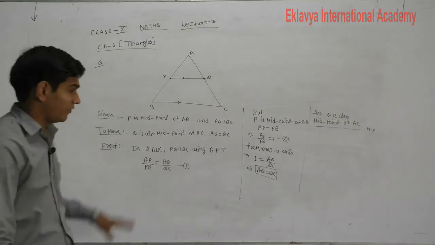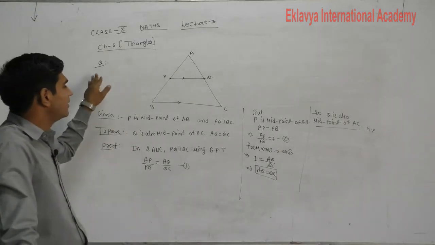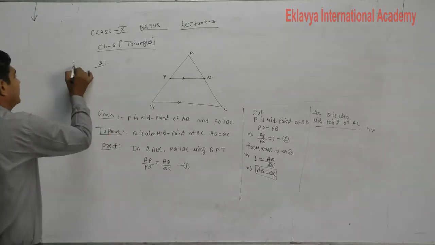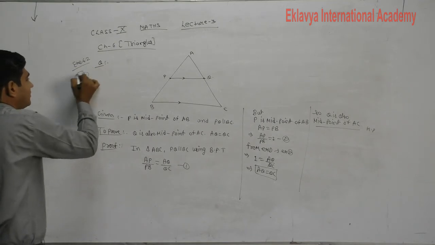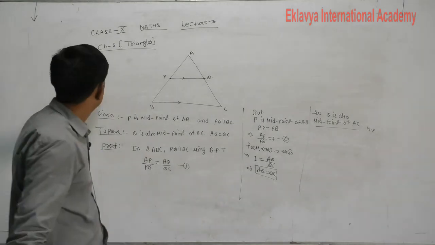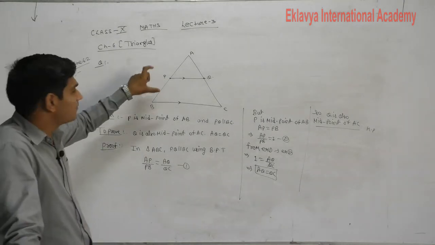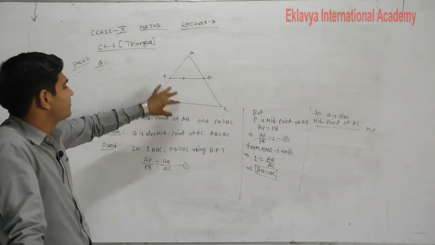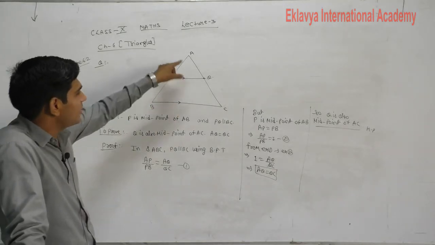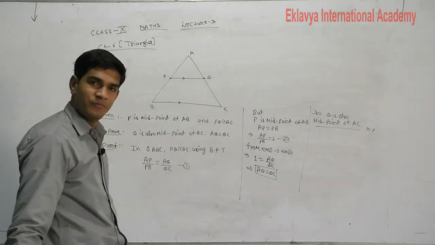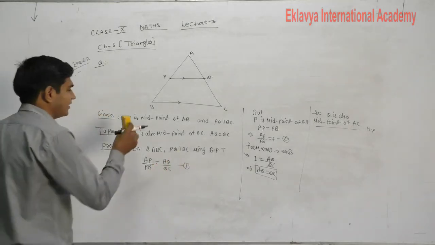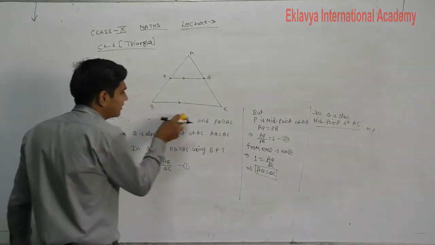Hence, understand? So students, what was the question given to you? That is the question number, we are discussing this exercise. It is Exercise 6.2, question number approximately 6 or 7. P is the midpoint of AB, PQ is parallel to BC. Then how will we prove that Q is the midpoint of AC? With the help of BPT. Now another question, see what changes in it.